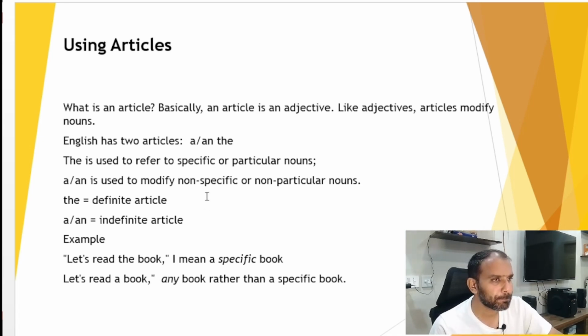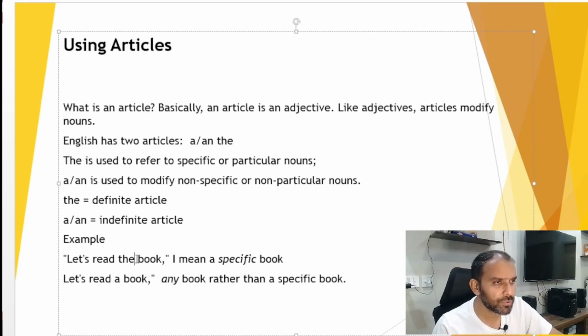So here is an example. Let's read the book. It means that the book is specific, so that is why I'm going to use the before this book. And second is a book. Okay, it means the book is not specific, so it might be any book, so that is why we will use a with that.